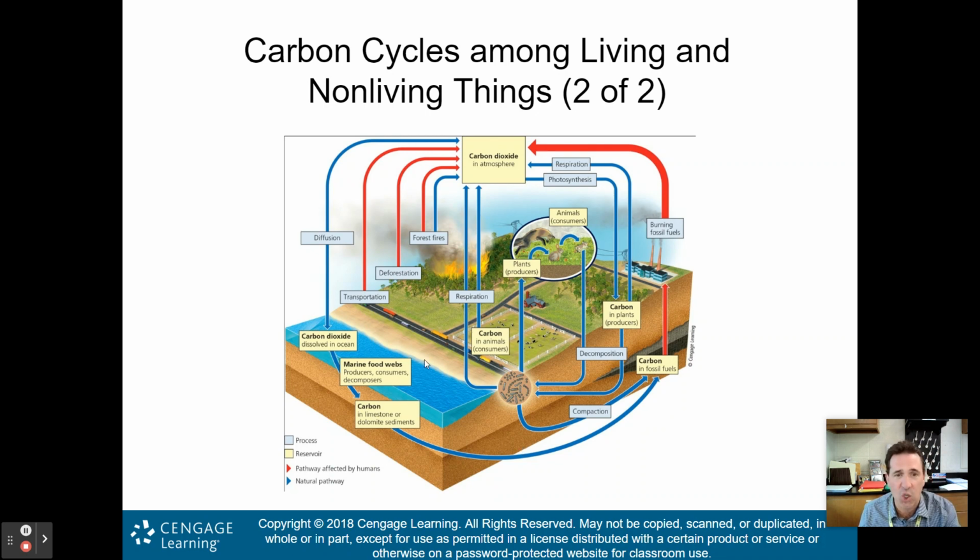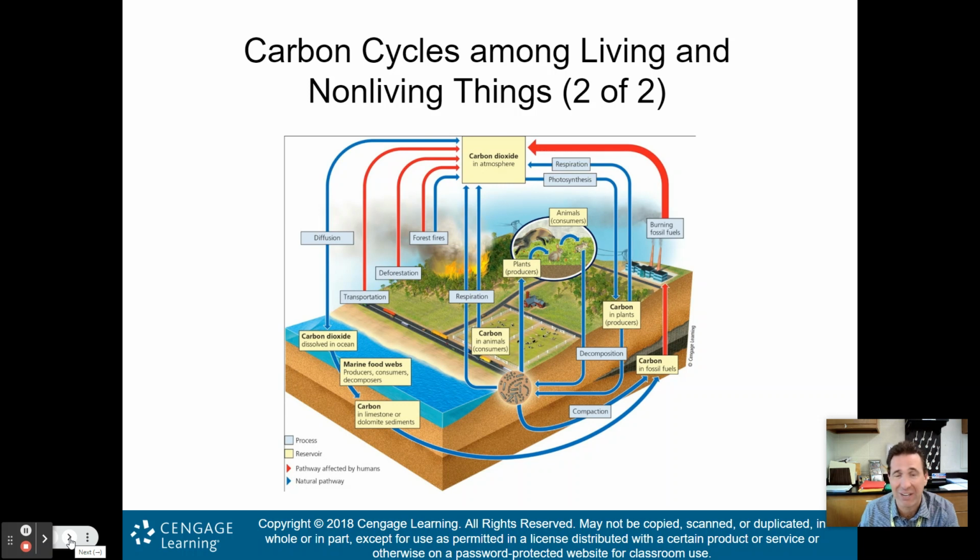But what are humans doing? With transportation, burning fossil fuels, and deforestation, we are increasing the amount of carbon dioxide that is heading into the atmosphere. As a result, we are messing up this cycle that has been great for millions of years. But in the last 150 years, these reds from us have become so large that we are messing up the carbon cycle, and that's why we are getting a bit of a runaway greenhouse effect, or global warming, here on planet Earth.